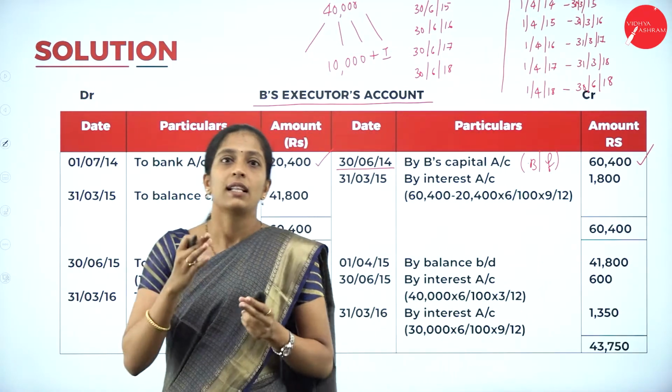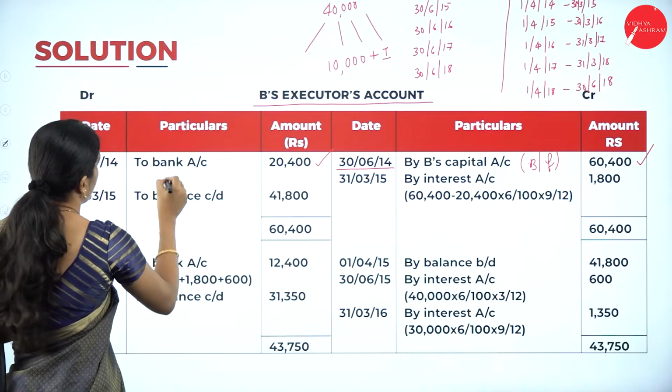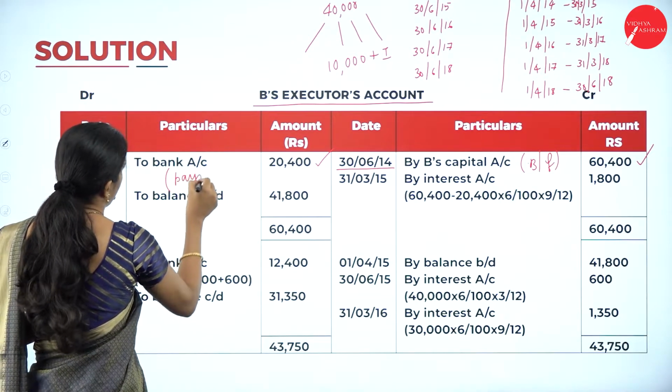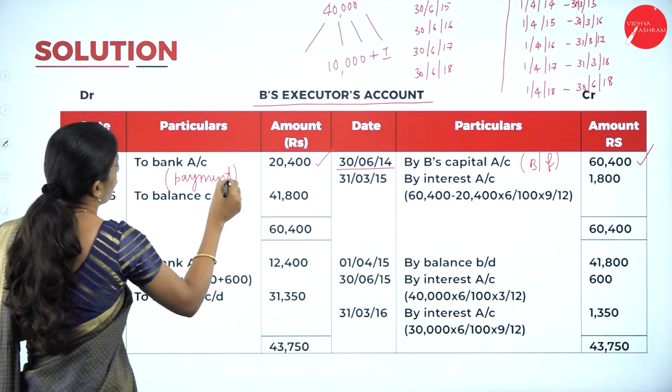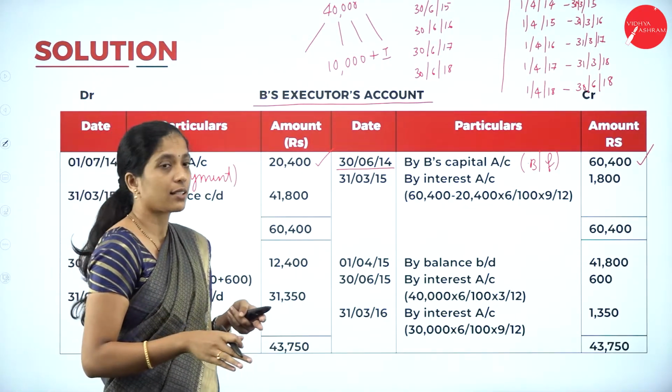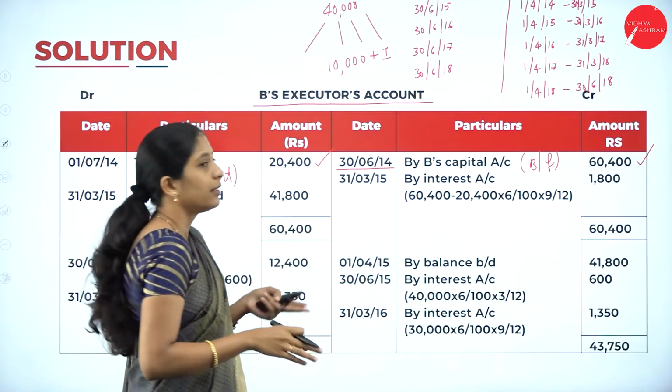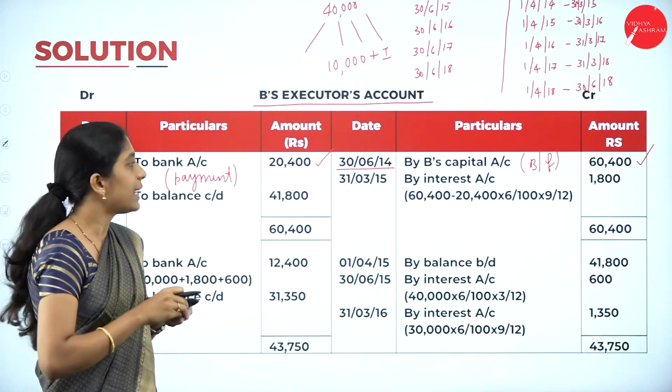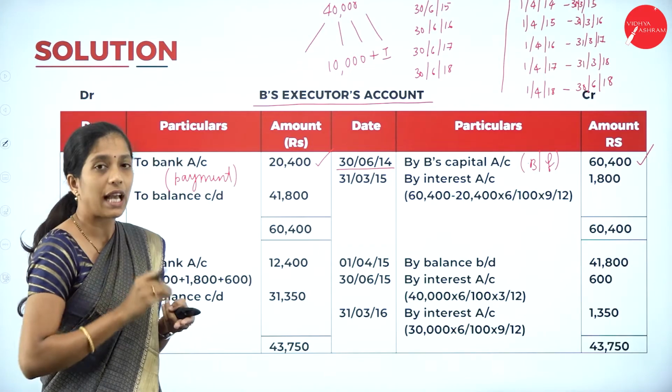20,400. So what is it? The payment which is made, so it is included in the first year itself. So we have to take that. Payment is 20,400. Next, from the date of death till the end of the financial year, we have to calculate